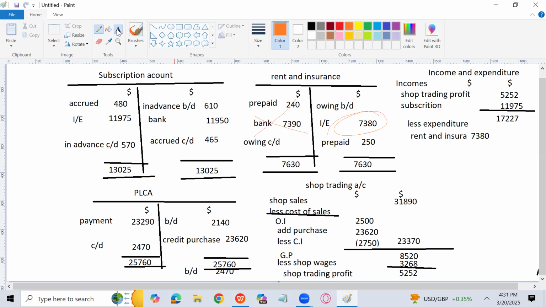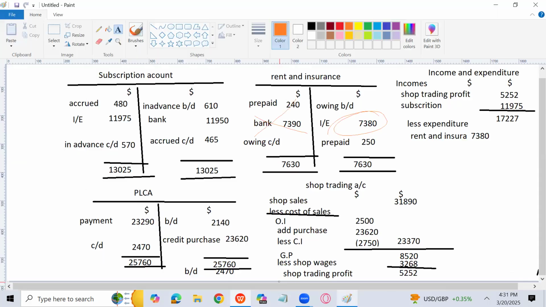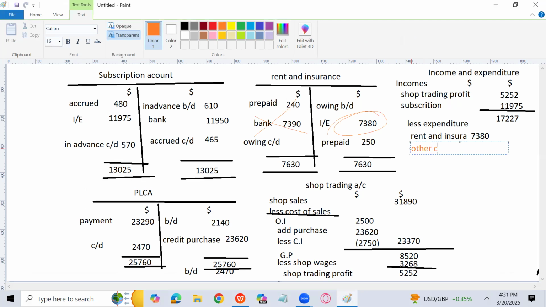Only income and expenditure account will come over here. Shop wages have already been taken out, so that will not come. Other club expenses will come. 1122. I will write here. 1122.